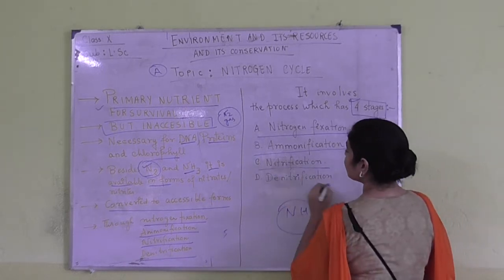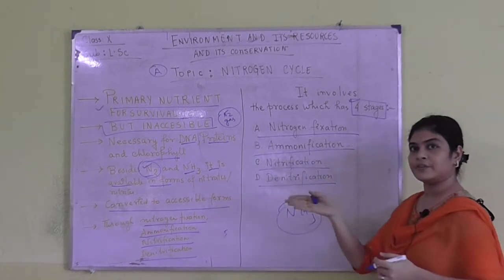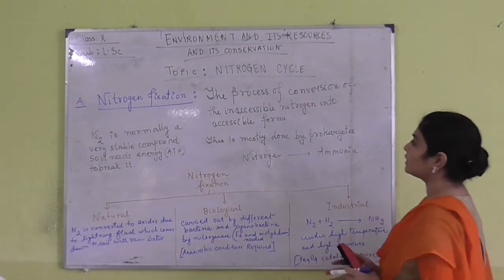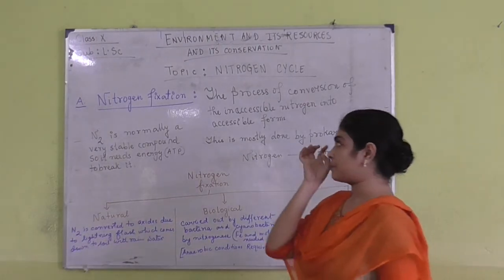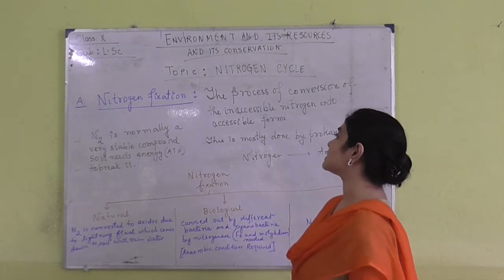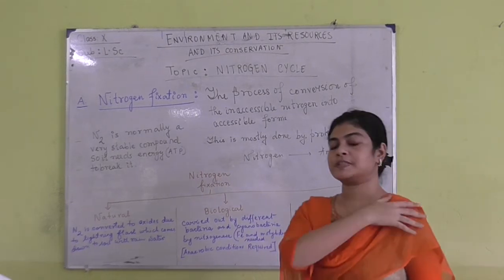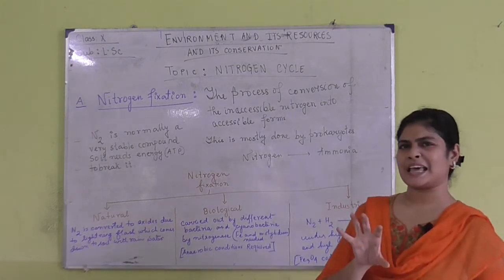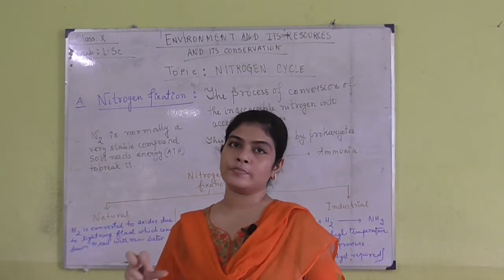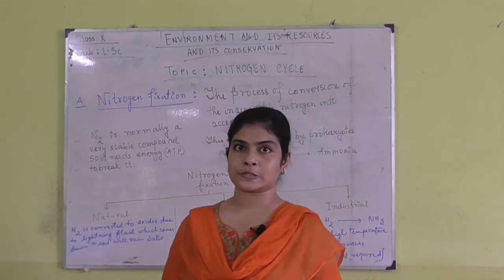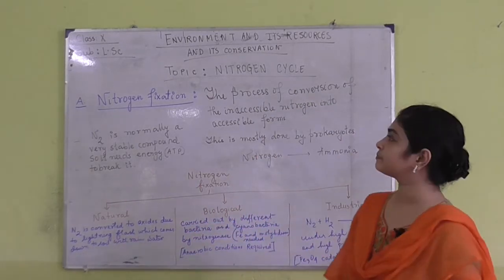Then we are coming to nitrification and denitrification, where the different types of nitrates and nitrite forms are released. So now we are coming to the very first stage, that is known as nitrogen fixation. Now what is nitrogen fixation? I told you that nitrogen fixation is a process by which nitrogen in its absolutely inaccessible form is converted to the accessible form for the primary producers, or for the plants.